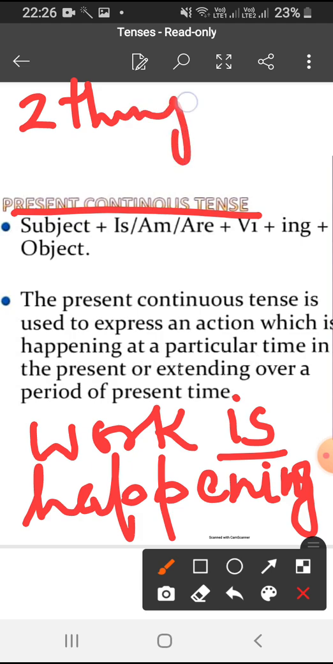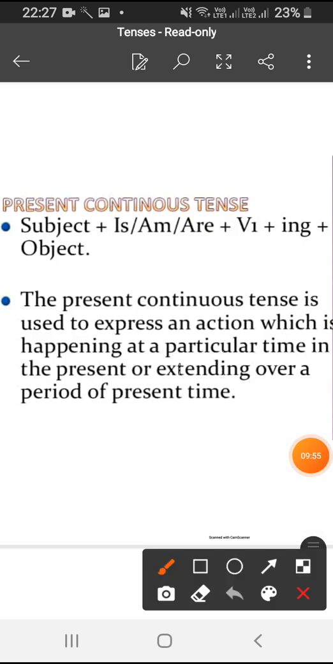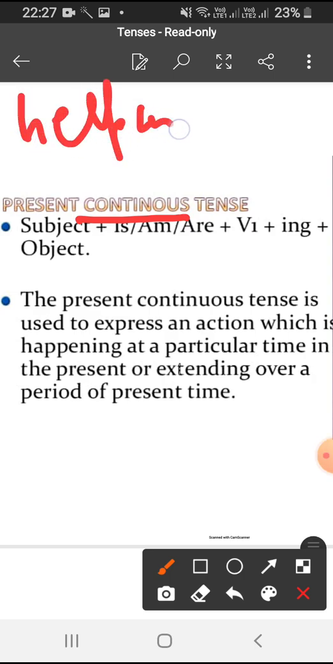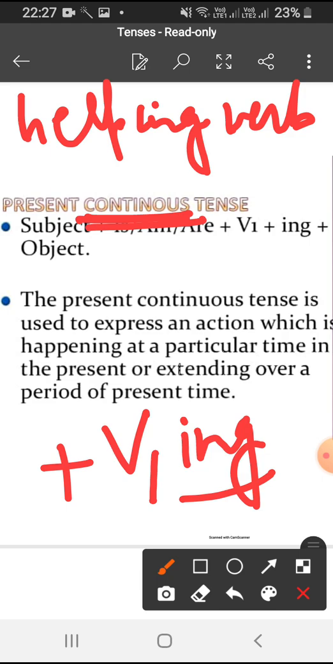That is, work or action is happening at the time of speaking. For example, right now I am delivering the lecture, so I am doing the same at the time of speaking. So the work, or you can say action, is happening at the time of speaking. Second thing you need to remember, wherever continuous is there, we will use helping verb plus we will add ing to the first form of the verb. You have to remember these two things.